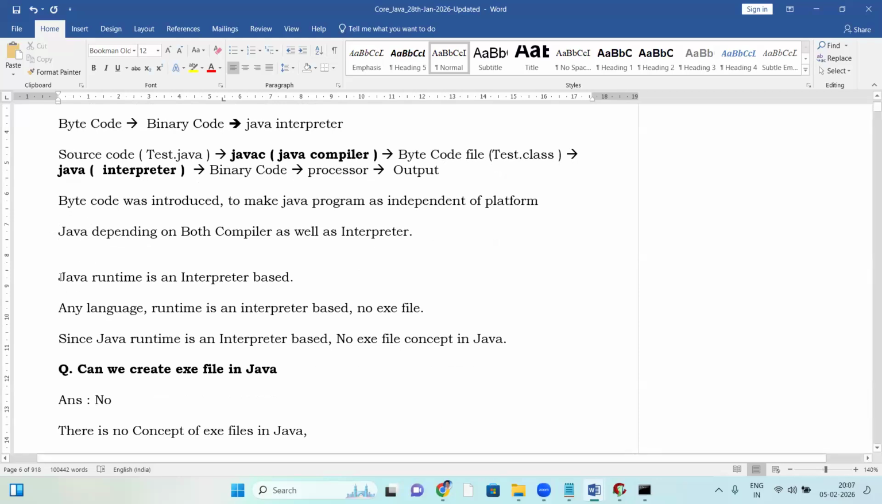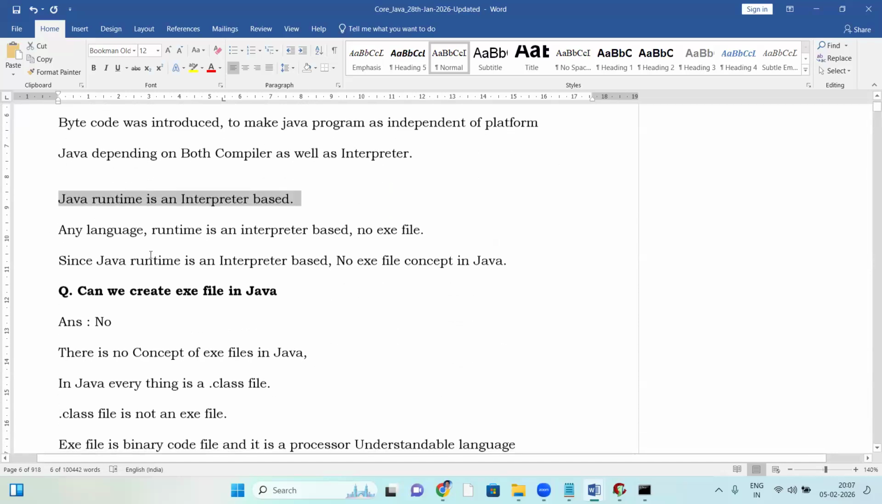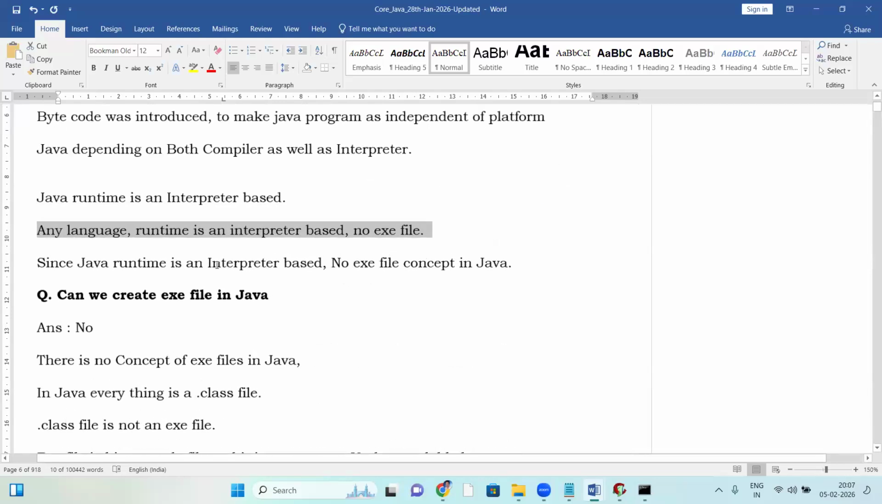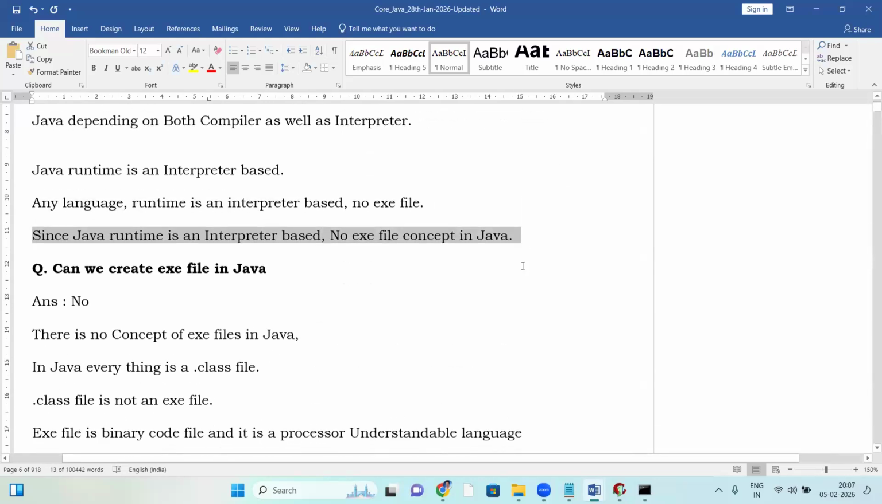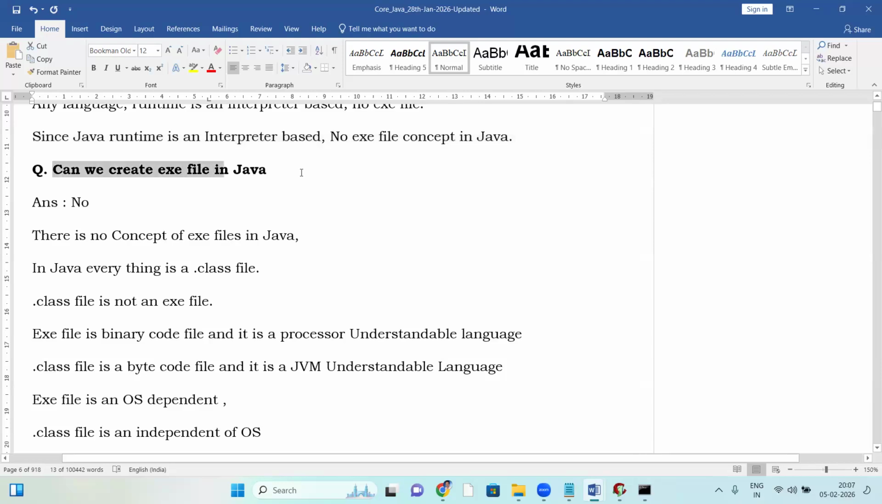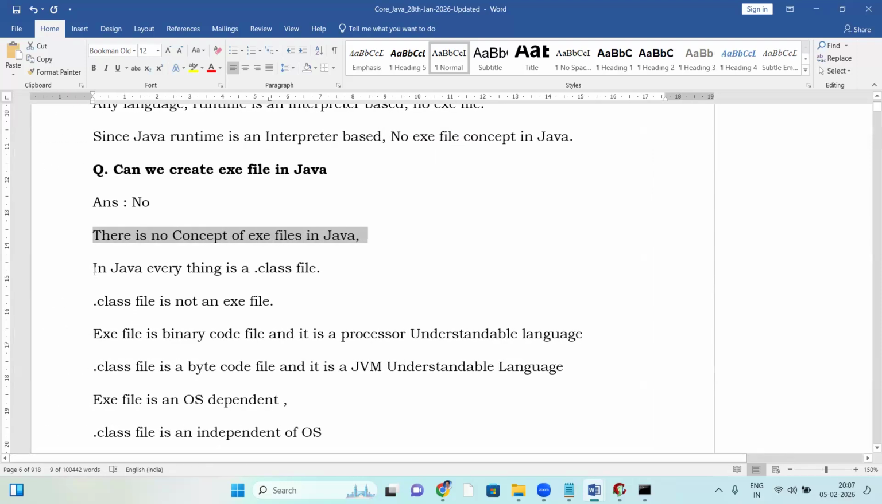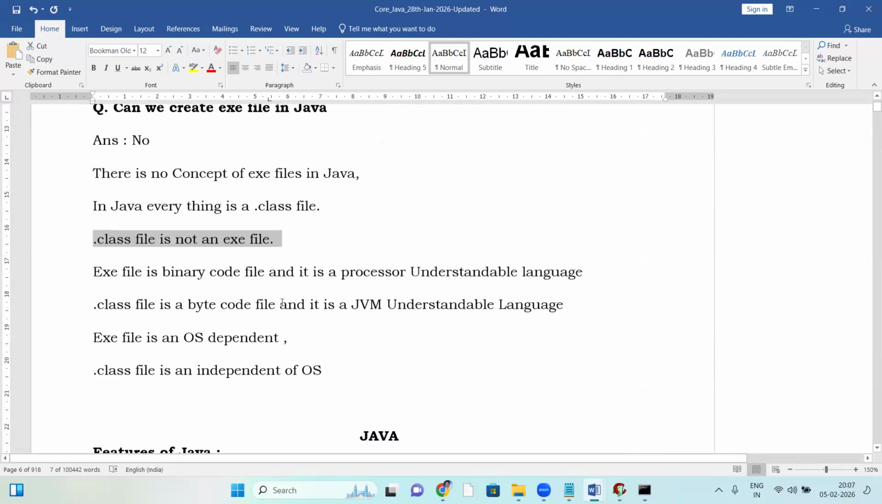Java runtime is interpreter based. Since Java runtime is interpreter based, there is no exe file concept in Java. Can we create an exe file in Java? No. In Java, everything is a dot class file, and a dot class file is not an exe file.